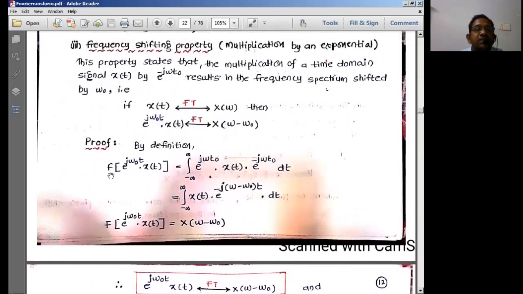Now we can write the Fourier transform of this function. The Fourier transform of x of t is X of omega. My function now has become e power j omega naught t into x of t, and I'll write it with e power minus j omega t. If I take minus j as common, then I can write this in terms of t. This is not t naught, this is just t.